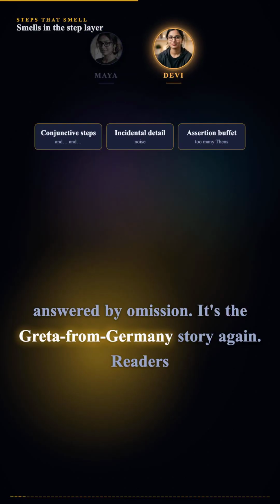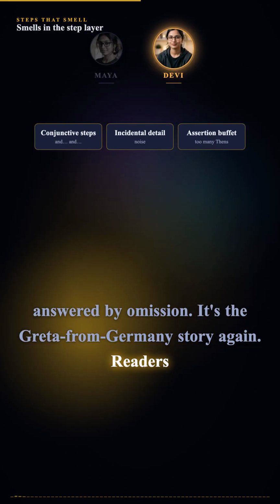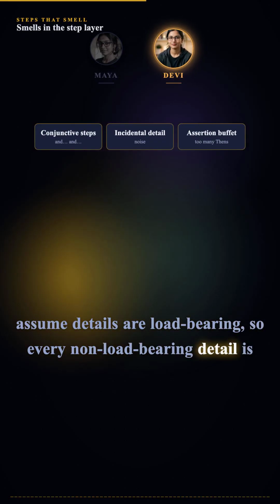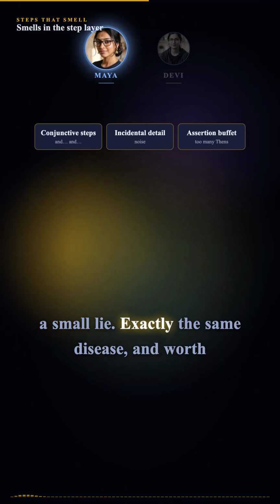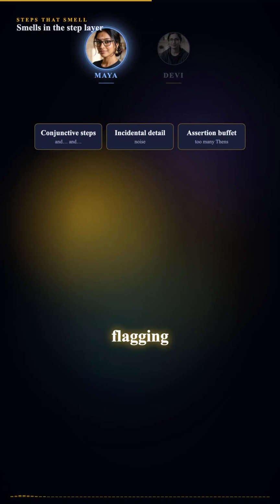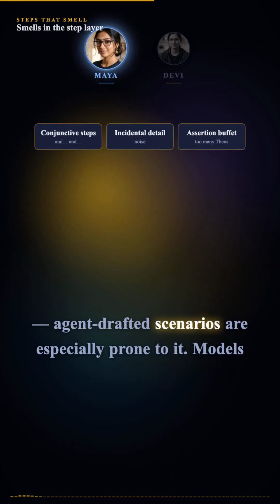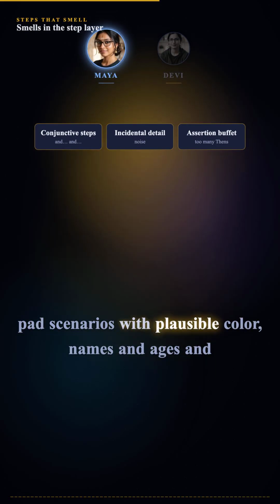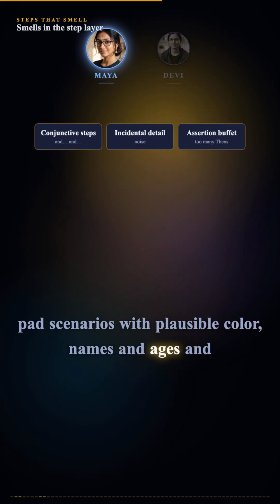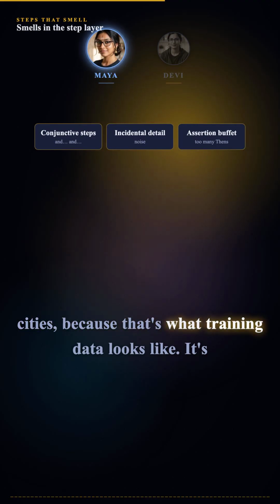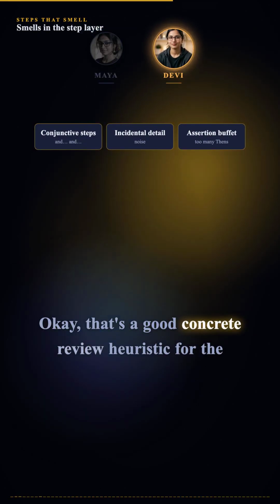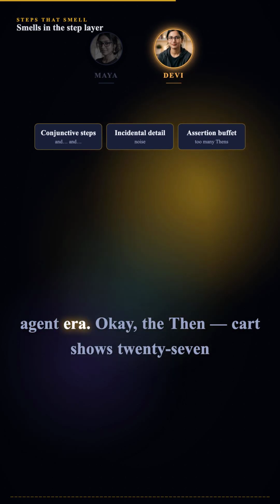It's the Greta from Germany story again. Readers assume details are load-bearing, so every non-load-bearing detail is a small lie. Exactly the same disease. And worth flagging. Agent-drafted scenarios are especially prone to it. Models pad scenarios with plausible color, names and ages and cities, because that's what training data looks like. It's one of the specific things to strip in review. Okay, that's a good concrete review heuristic for the agent era.